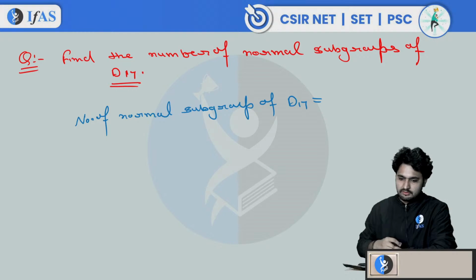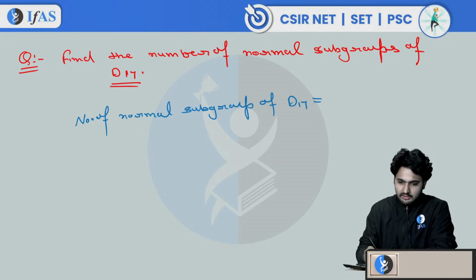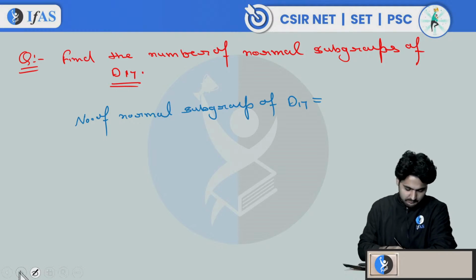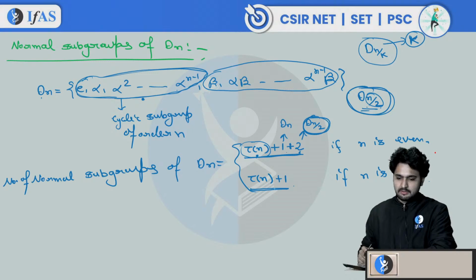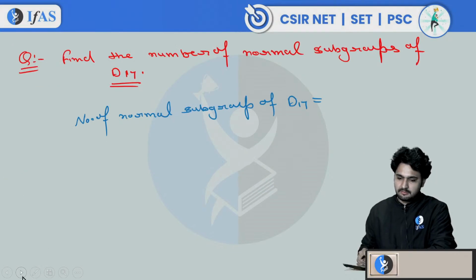The number of normal subgroups of D17 is equal to tau 17 plus 1. Now, what is the answer?